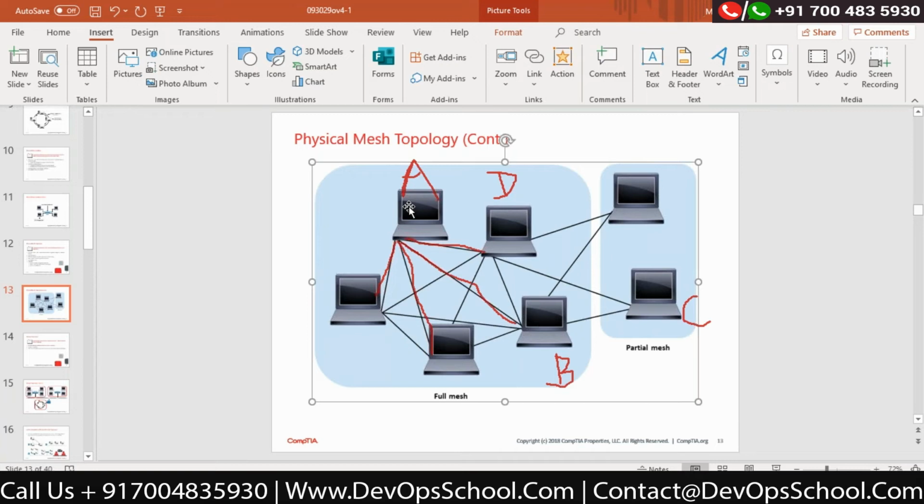You can imagine what could be happening with 100 computers, correct? You can see this is a problem, correct? I'm talking about 100 computers only.